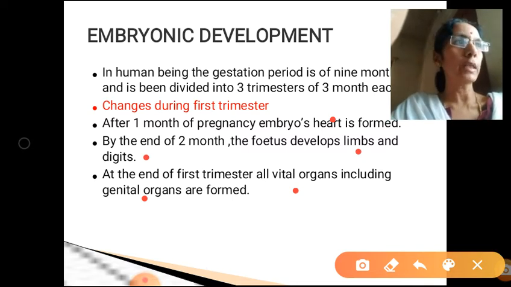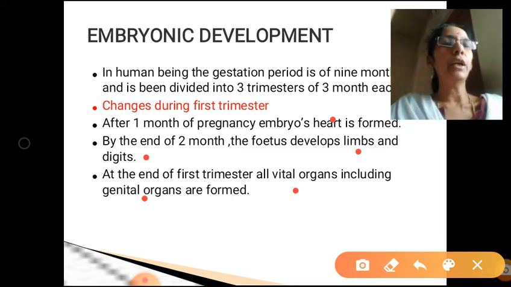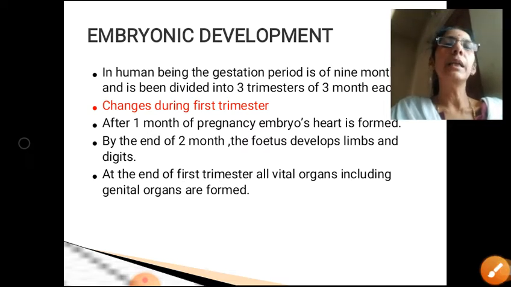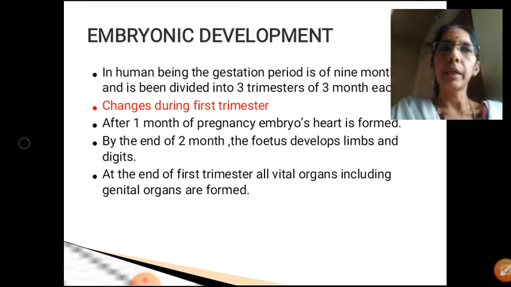So during the first 3 months time, at the end of first month, heart is formed and it starts beating, and by the end of second month the fetus is developing limbs and digits. By the end of first trimester, all vital organs including reproductive organ or genital organs are formed.